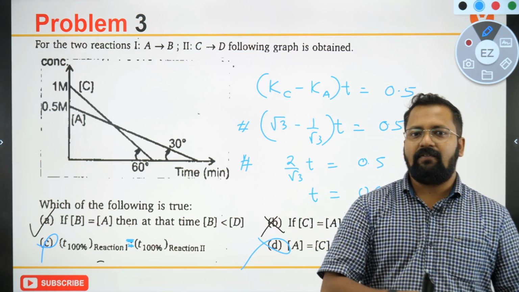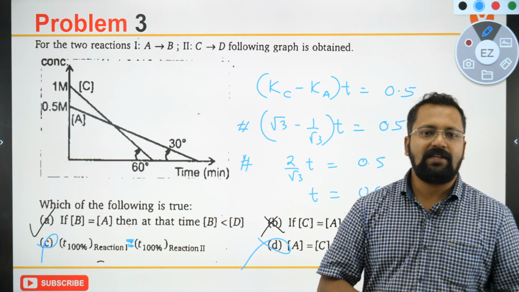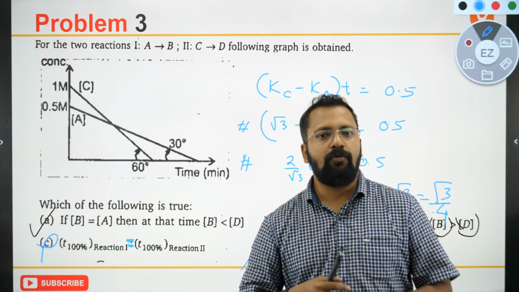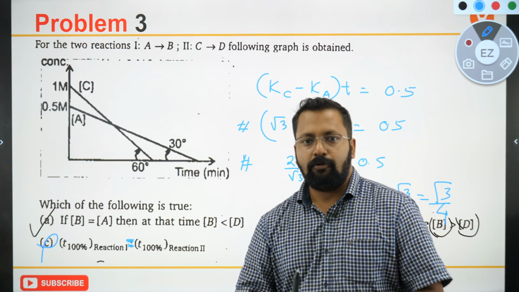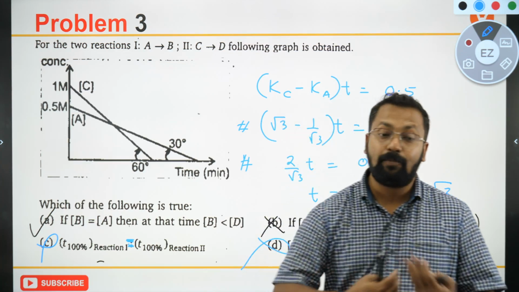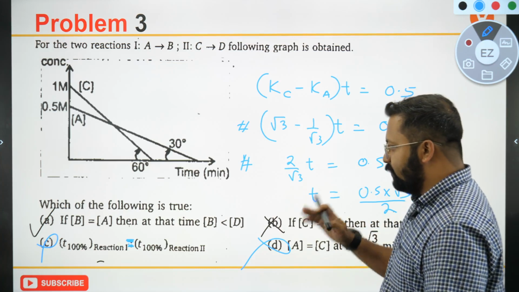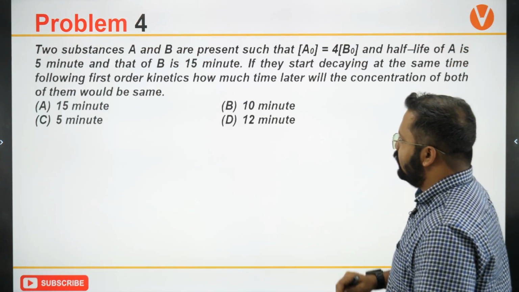If you start giving up in the middle of a question just because it is difficult, remember that you will not solve in the JEE examination. They are not looking for people who would back down under pressure. They are looking for people who can take on challenges head on. Okay? The right answer is A. Next question is this.